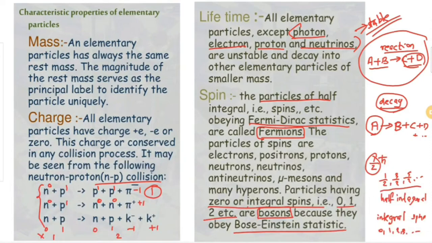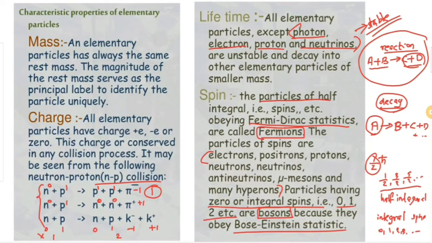Examples of fermions are electrons, positrons, protons, neutrons, neutrinos, antineutrinos, mesons, hadrons, etc. And examples of bosons are photons, gluons.